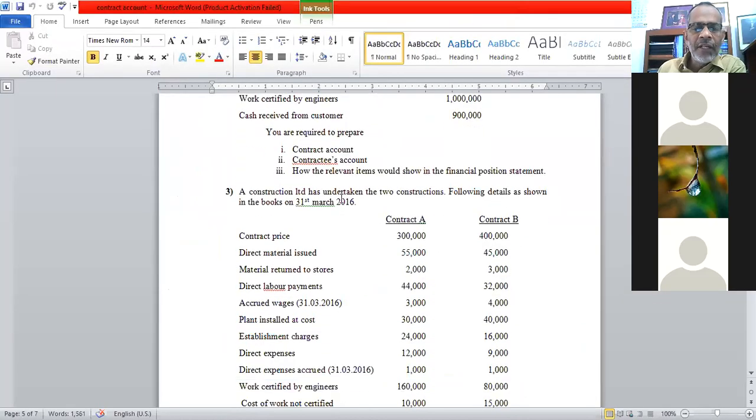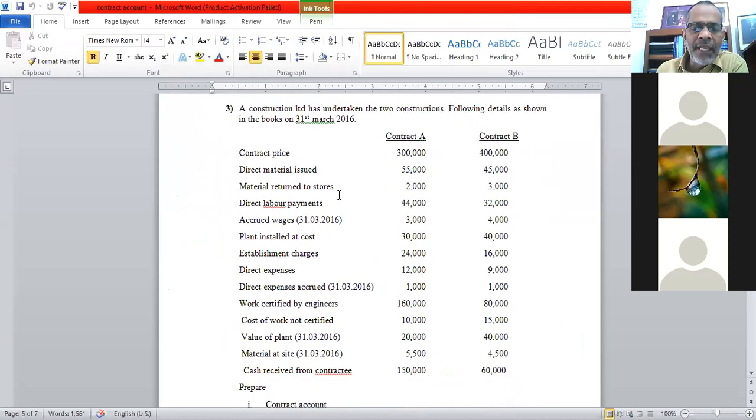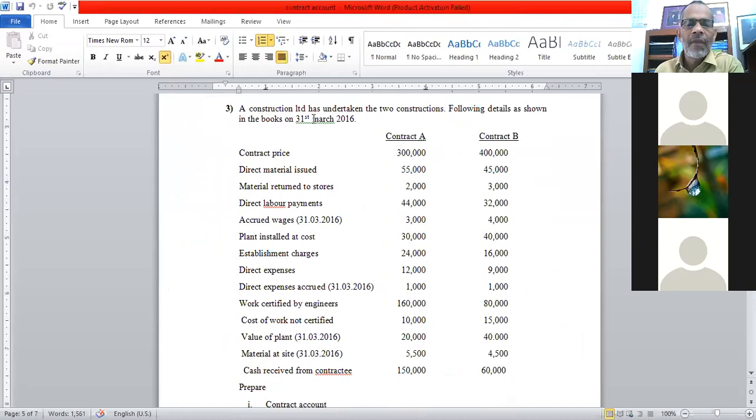We have completed what we call our contract of less than 1 year. That was the first example. Second example, more than 1 year. How many contracts? 1 contract. Now look at question number 3. Example number 3. A construction limited has undertaken 2 construction contracts. The following details are shown in the books as of 31st March 2016.